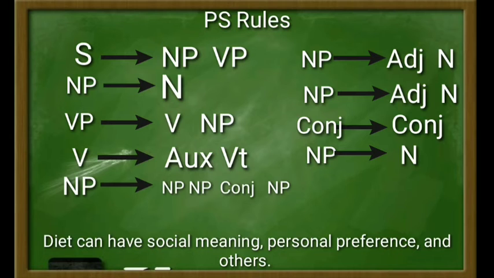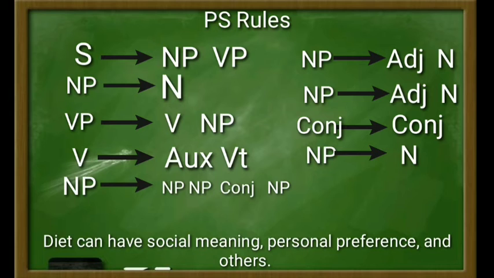Let's start from the top of the tree diagram. As usual, the sentence here consists of noun phrase and verb phrase. The noun phrase consists of a noun, the word diet, and then verb phrase consists of verb and noun phrase. You can look in the tree diagram. And then the verb consists of auxiliary and verb transitive, and then the noun phrase consists of noun phrase, noun phrase, conjunction, and noun phrase. So in this noun phrase, it consists of three noun phrases and one conjunction.